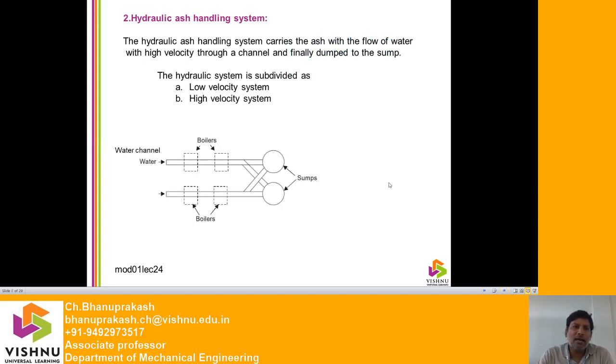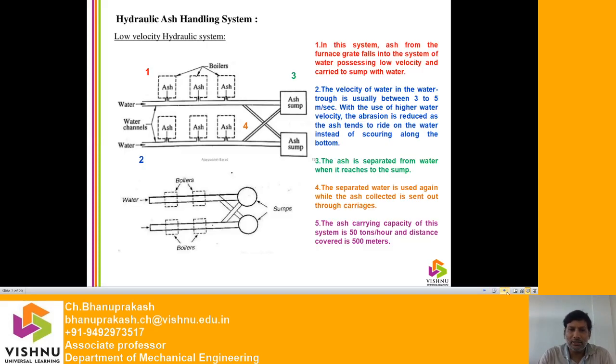Now the next one is the hydraulic ash handling system. The hydraulic ash handling system carries the ash with the flow of water at a high velocity through a channel. This is the water channel, and finally the ash is dumped to the sump. The hydraulic system is subclassified into low velocity system and high velocity system. Now we will discuss the low velocity system. This is the diagram belonging to the low velocity hydraulic system.